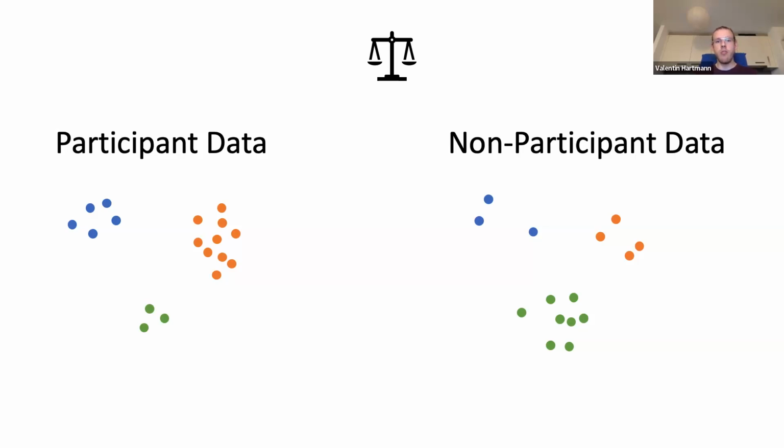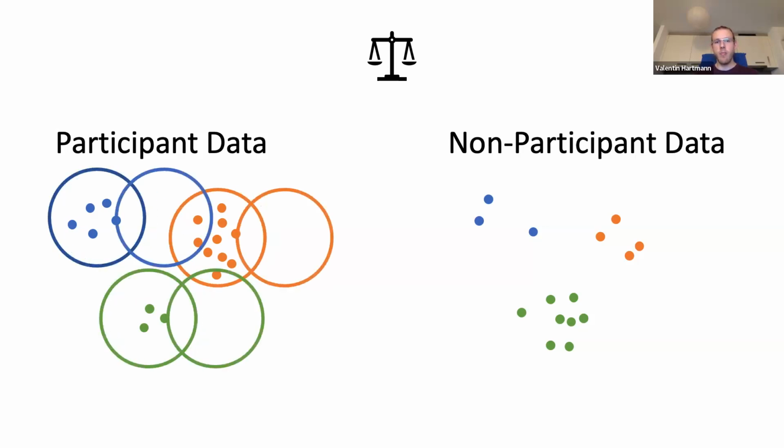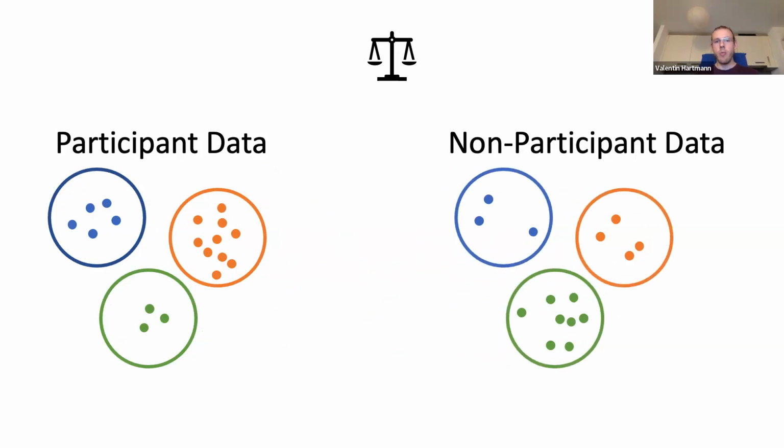To this end, we fit a clustering model to the participant data. We then ship this clustering model to the non-participants. Each non-participant determines the cluster that their data point lies in. We send this information back in a differentially private way. Aggregating this information then allows us to estimate the cluster weights of the non-participants. Finally, we use these weights to reweight the participant data so that this distribution more closely matches the distribution over all individuals. We do this by computing the propensity of each data point coming from a non-participant, hence the propensity scores in the name of DiPPS.